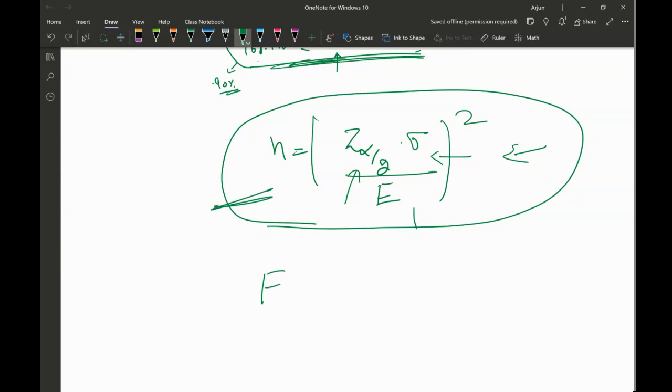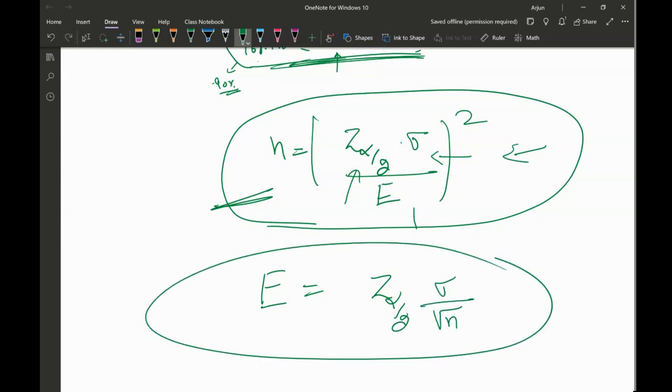You can calculate it from this formula, or from z alpha over 2 sigma divided by square root of n. It's just the same thing, modified by moving the terms around. These two are actually the same formulas.